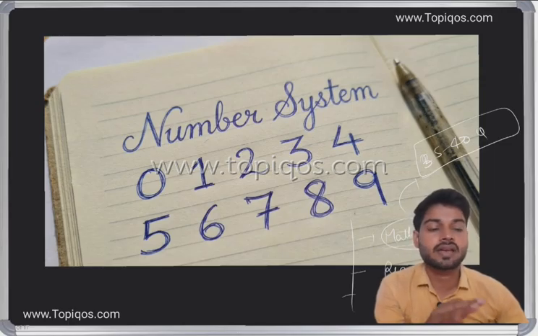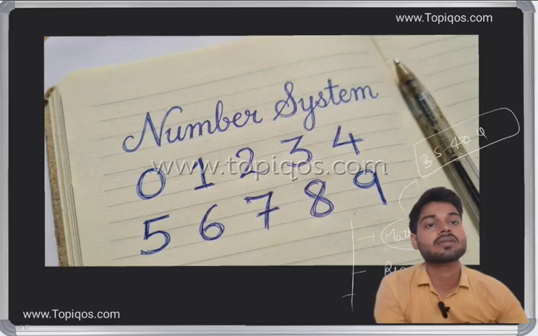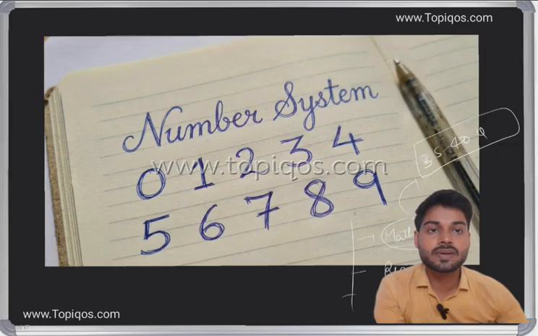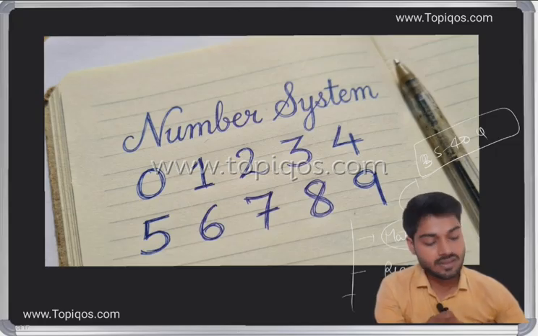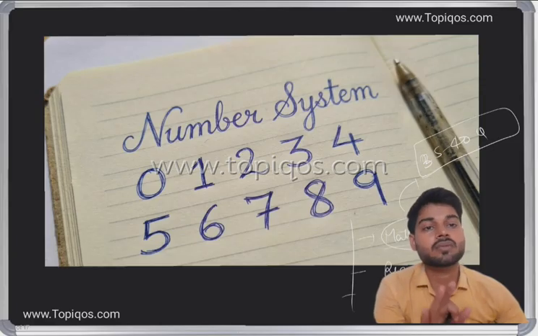Out of these 35 to 40 questions, around 7 to 8 questions come from number system. In UPSC 2023, 2025 and 2026, these three years, we have seen almost 7 to 8 questions from number system. So you can understand how important the topic is.